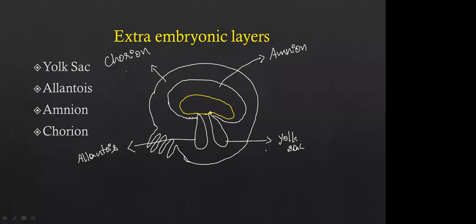Apart from the ectoderm, mesoderm, and endoderm, all these four are the extra embryonic layers. The yolk sac is directly attached to the developing fetus. What is the function of the yolk sac? It stores the food.